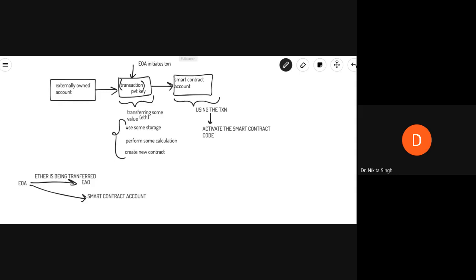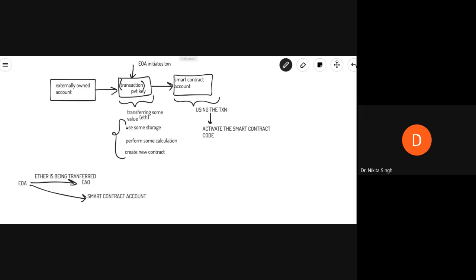And a message or a transaction between two externally owned accounts is simply a value transfer, but a message from an externally owned account to a contract account, that transaction will initiate the contract account's code and it will allow you to perform the intended operation associated with the code. Okay, so these are the two types of accounts present with Ethereum.